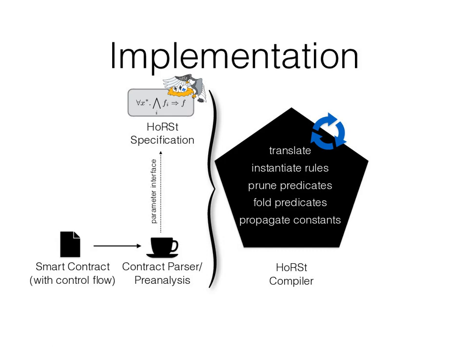The Horst compiler then instantiates the abstract rules, translates high-level Horst constructs such as types, operations, and bounded iterations to an intermediate Horn clause format, and prunes predicates that are either trivially unreachable or irrelevant for the current analysis. We then try to further reduce the complexity of a clause set by applying different transformations from the literature. Since the efficacy of these transformations is dependent on the analyzed contract, we implemented different optimization strategies. In the last step, we encode the optimized clause set to SMT-LIB and invoke Z3 on it.